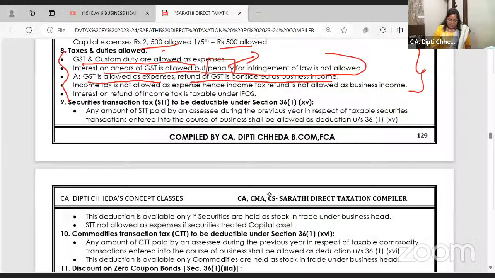देखो. Check for yourself this note. STT, CTT, 8th, 9th, 10th point, just read it on your own. 2 minutes. I'll be back. पढ़ो please.